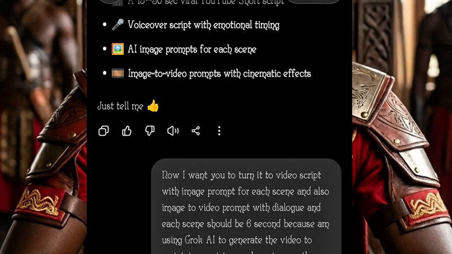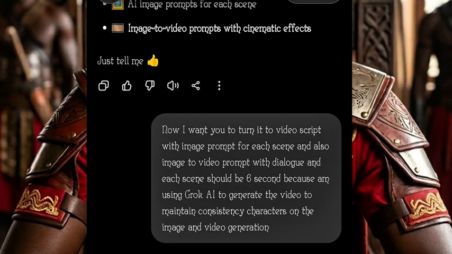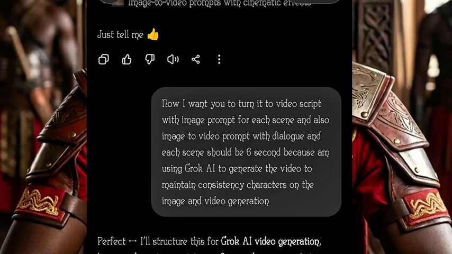I said, I want you to turn it into a video script with an image prompt for each scene, and also an image-to-video prompt with dialogue, and each scene should be 6 seconds, because I am using Grok AI to generate the video, to maintain character consistency in the image and video generation. As you can see, I'm explaining what I want to ChatGPT, because if you don't explain it like this, ChatGPT will not understand. So explain how you want your story and your video to be.